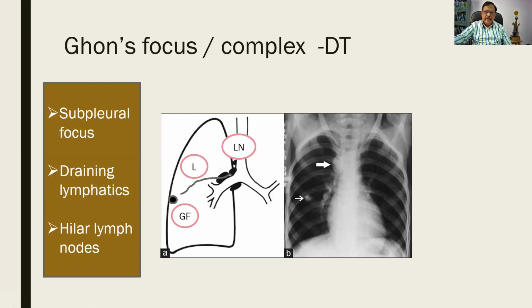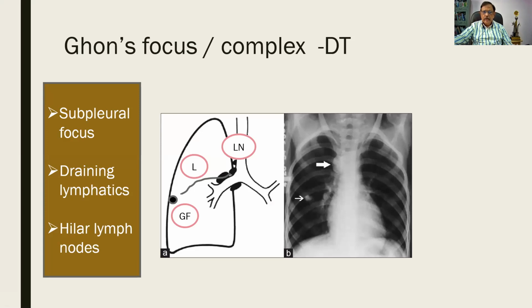To my understanding, this is the trachea and this is the bronchus. And when something is inhaled, it goes and hits the subpleural region of the lung. It cannot go beyond this, so it stays there. That is how we get the Ghon's focus in the subpleural region.